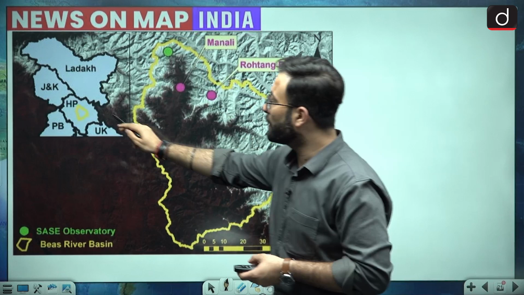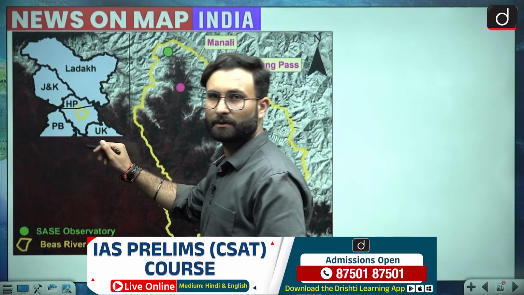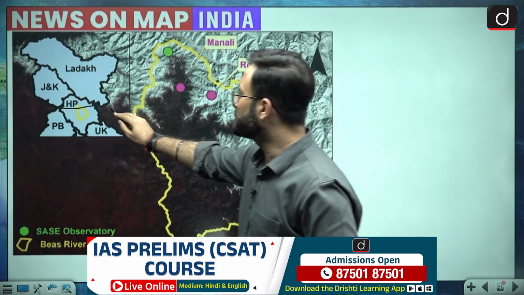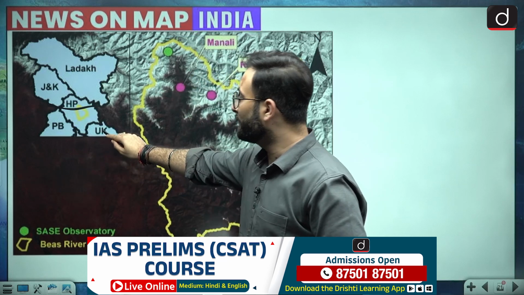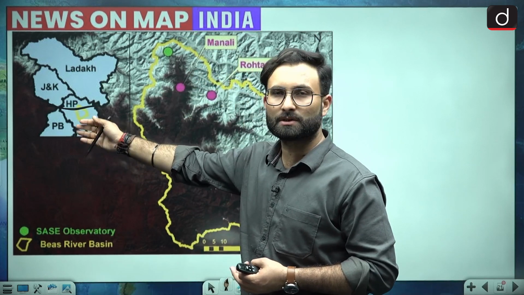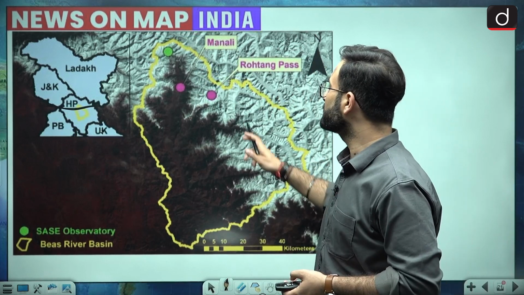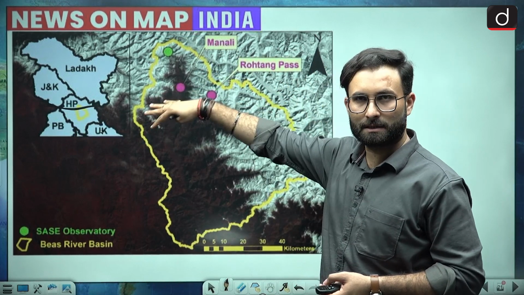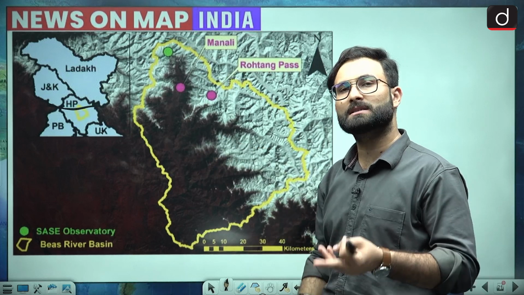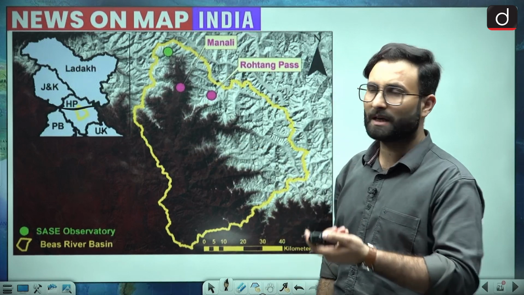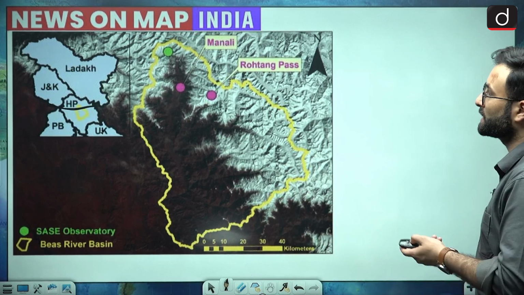Okay, so here you can see this is basically the area of the Byas River. You know the Rohtang Pass, and then this is the area of the Byas River. And when we talk about the Asan, that is there in Uttarakhand, so that is not even a point when we are talking about the Indus dolphins. So Indus is there in this particular region. Byas is a tributary of Indus, so that is why you should remember. Okay, so that is about it.